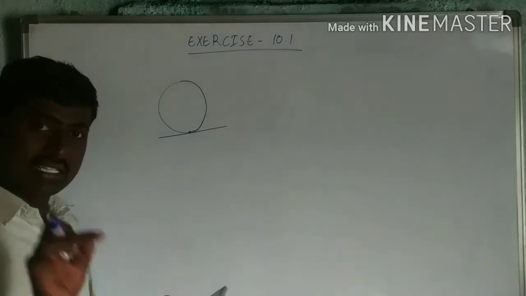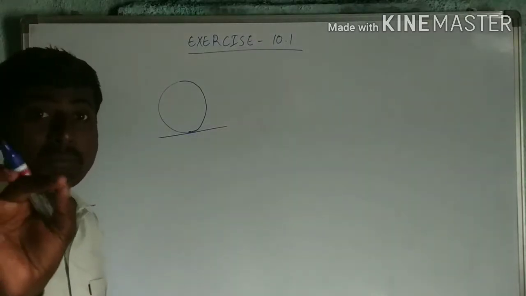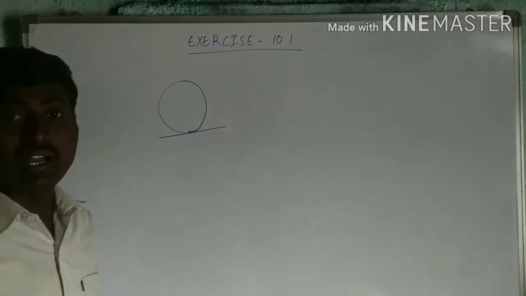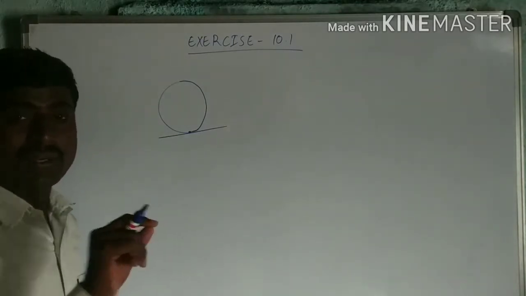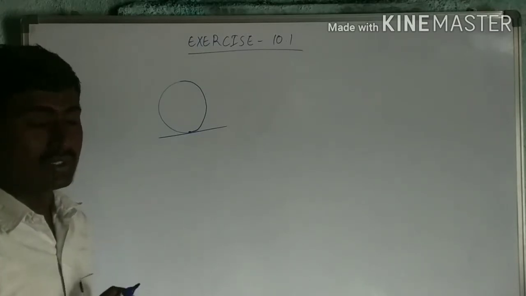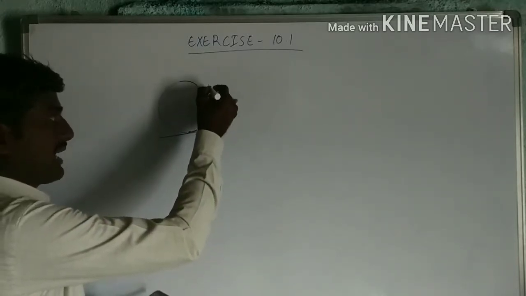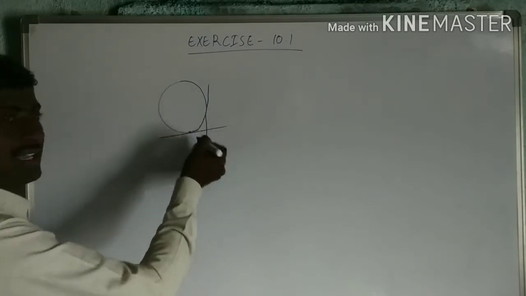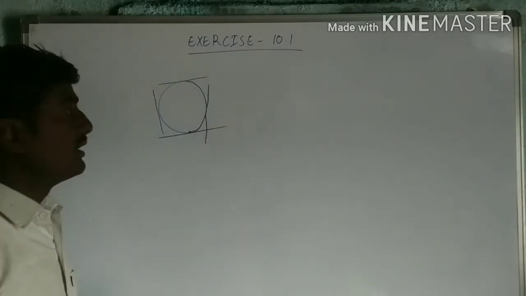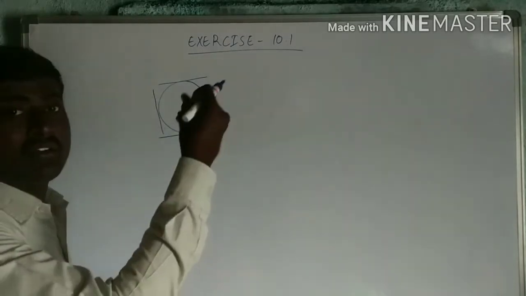Now see here, in the question they have not mentioned the words "at a point". How many tangents can a circle have? Since that is not mentioned, it means a circle can have an infinite number of tangents. I can draw them wherever I like.